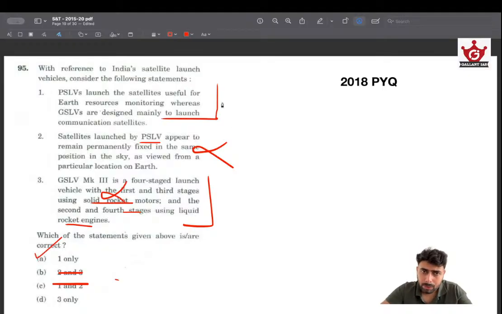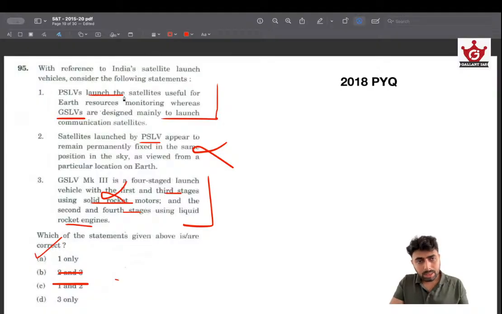See, if you don't know anything factually, this is the only way you can prioritize one thing over the other, because this has a lot of moving parts, or error points. Whereas here, you can imagine that something that moves from pole to pole can actually monitor Earth resources, and GSLVs can do the communication satellite thing. Again, that is possible. But here, what if it is the other way around, or the first and second stages, something twisted and given? Things can go wrong. So I choose 1/3. This is one logic we can apply, and many times it will work in our favor, because we are not just randomly choosing it.